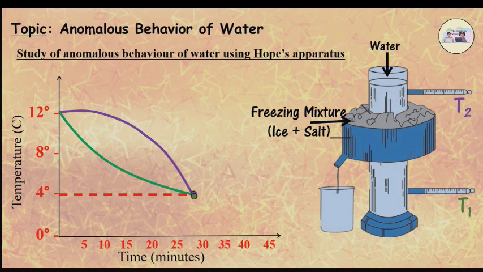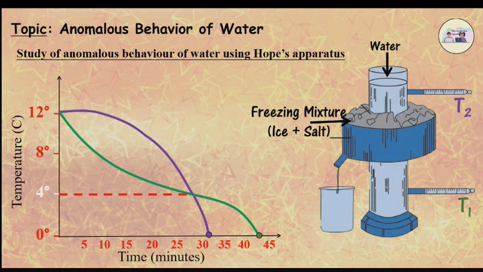T2 decreases slowly to 4 degrees Celsius. Thereafter, since T2 starts changing rapidly, it records 0 degrees Celsius first, and after that the lower temperature T1 records 0 degrees Celsius. The point of intersection of the two curves shows the temperature of maximum density.